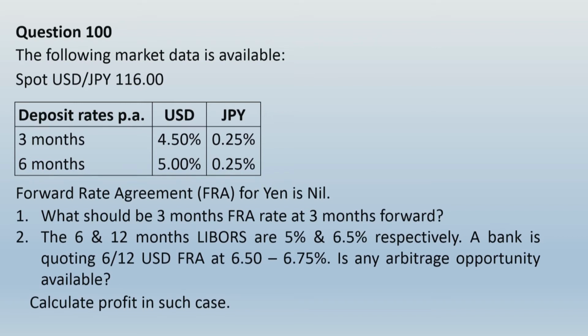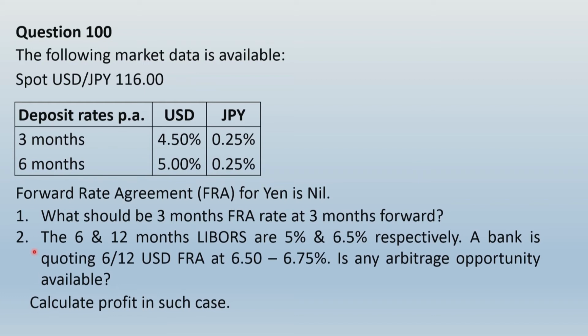And now they are asking what should be 3-month FRA rate at 3-month forward. 3-month FRA rate at 3-month forward means they are basically asking you 3/6 FRA rate. So friends, this point onward you should not depend upon me. You can see 3-month deposit rate is 4.5%, 6-month deposit rate is 5%. Both of these rates are obviously per annum rates. Through these two rates you are going to determine the FRA rate, correct? If you have to determine FRA rate, I have already explained you how to do it. You can do this on your own. This time you should not be dependent upon me.